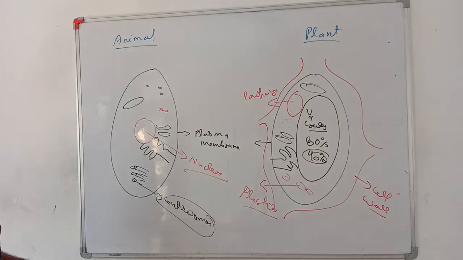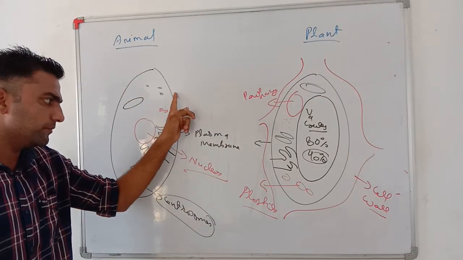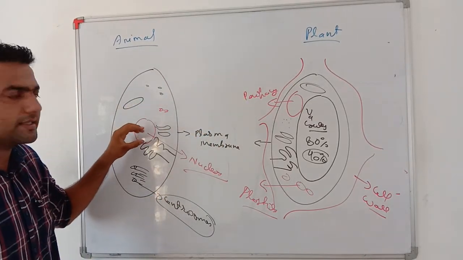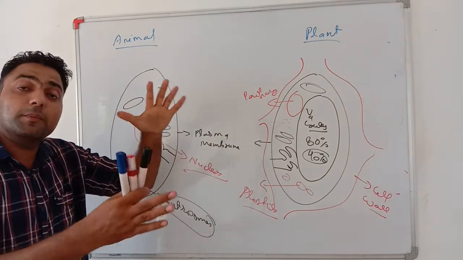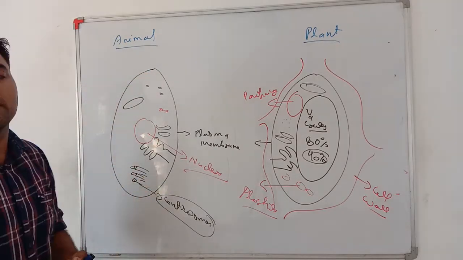So my dear students, the most prominent differences are: cell wall, no cell wall. Plastids, no plastids. Bigger in size, smaller in size. Small or temporary vacuoles, permanent or very big vacuoles. Generally large in size, generally smaller in size.